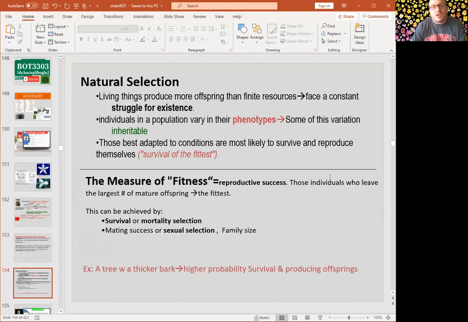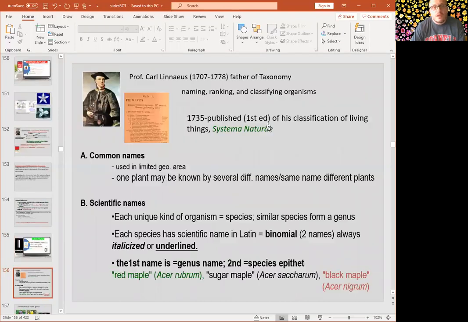Natural selection is a mechanism basically based on living things producing more offspring than finite resources allow, and because of that, they face constant struggle of existence. In plants, we see individuals vary in their phenotypes. Some variation is inheritable, and survival of the fittest is those best adapted to the conditions survive and reproduce themselves.